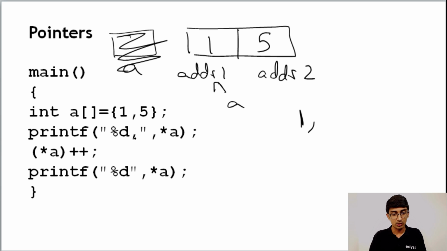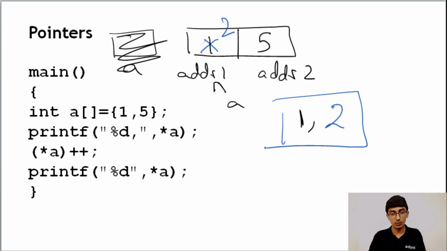comma. Because the comma is there, it then does star A plus plus. Star A is nothing but 1. When it does 1 plus plus, it will become 2. So this changes to 2 over here. Then printf %d star A is 2, so we print 2. So the answer for this is 1, 2. That's how it works.